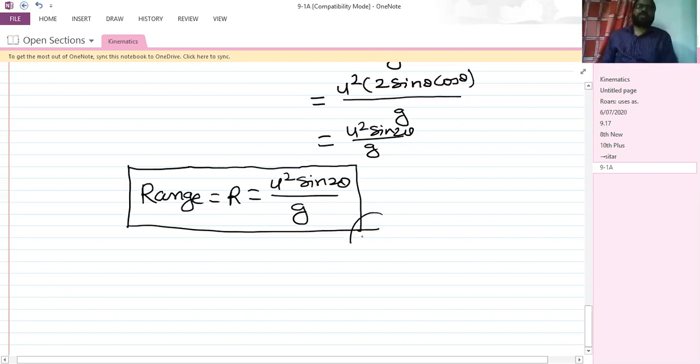Right? So time of flight is 2u sine theta by g. Range is u squared sine 2 theta divided by g. And last we want the maximum height.